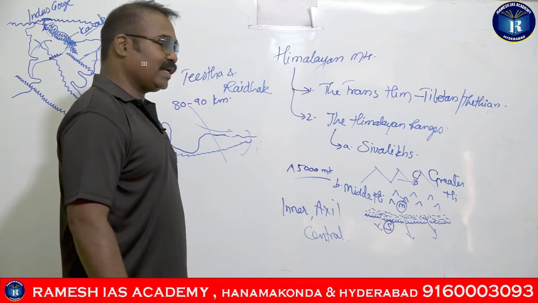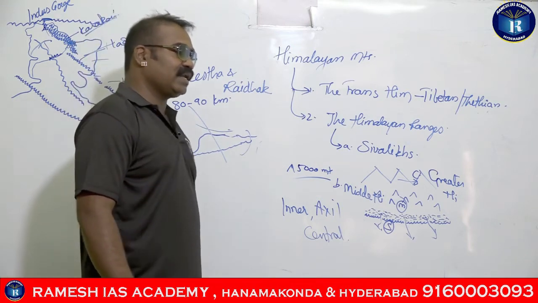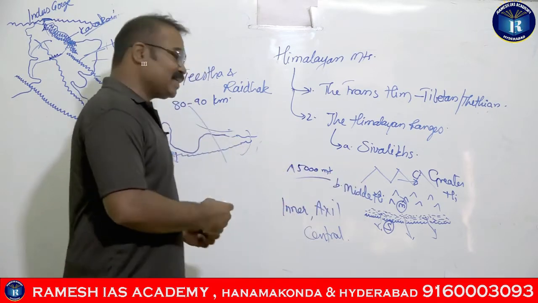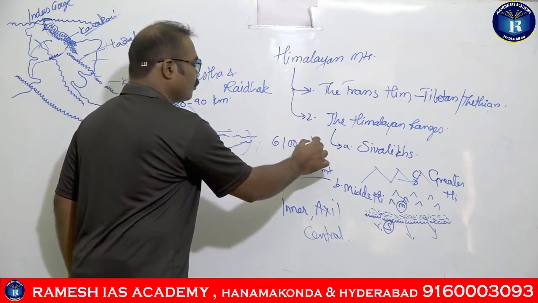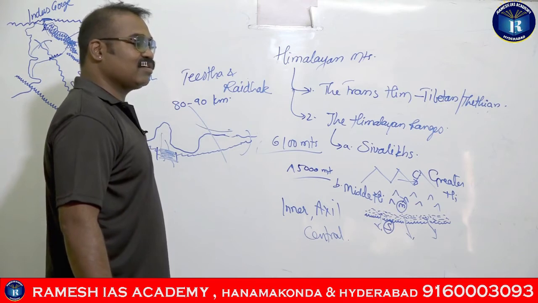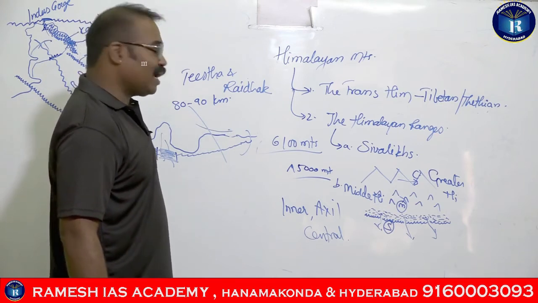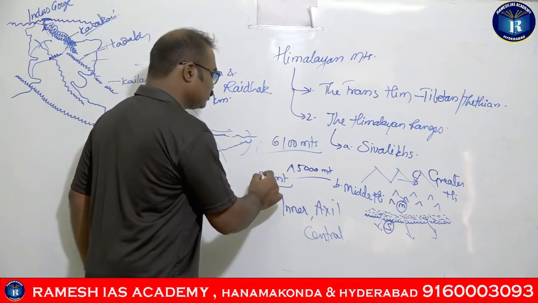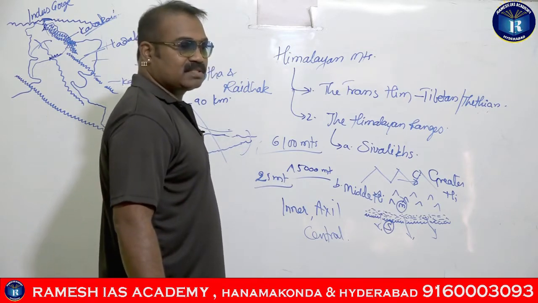The Greater Himalayas are also called the Inner Himalayas, the Axis Himalayas or the Central Himalayas, right. The average elevation of the Greater Himalayas is 6,100 meters, but the width is very narrow, only 25 meters, right?